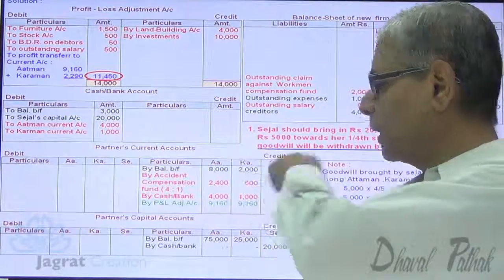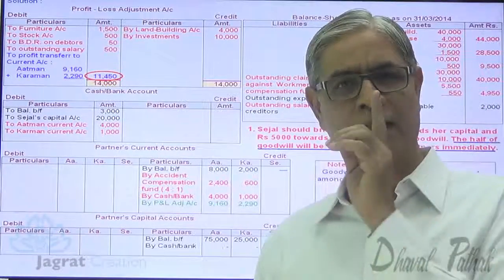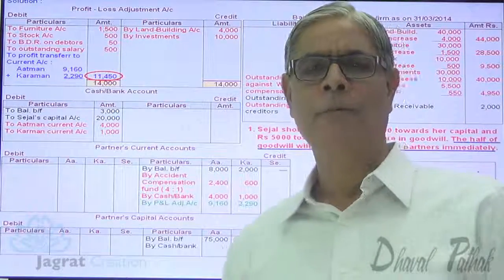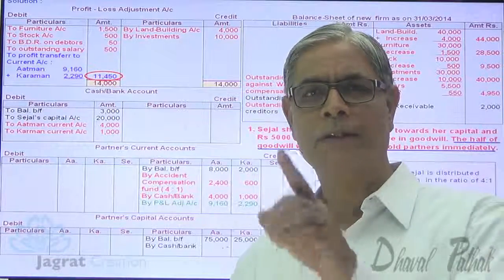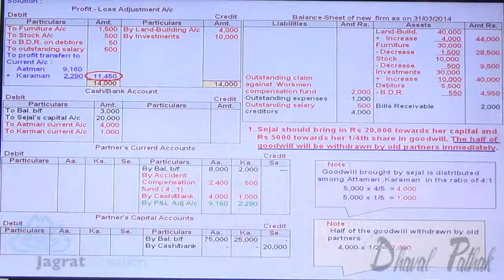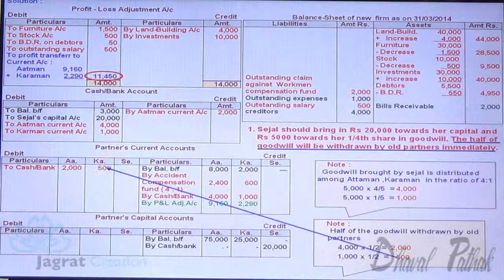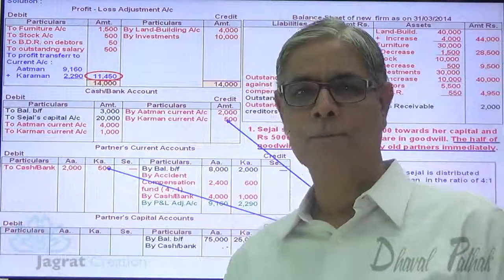account. Similarly, Karman share in goodwill is 1,000. 50% thereof 500. That is withdrawn by Karman. Karman is a receiver, debit the receiver. Karman account debit 500 to cash and bank account credit 500 because cash goes out. Look at it. Atman current capital account debit to cash account, Karman capital account debit to cash account. This is how the goodwill withdrawn entry is recorded.